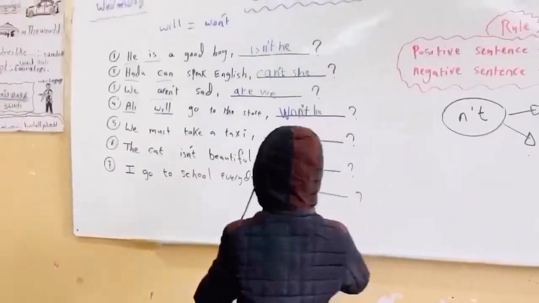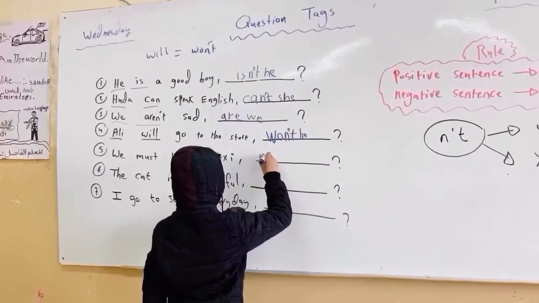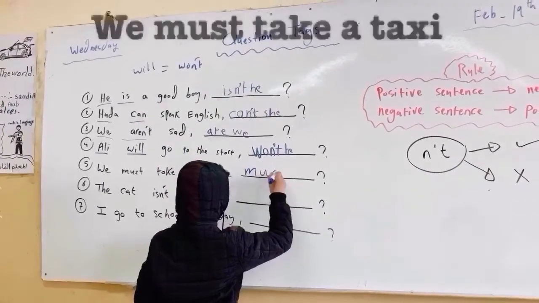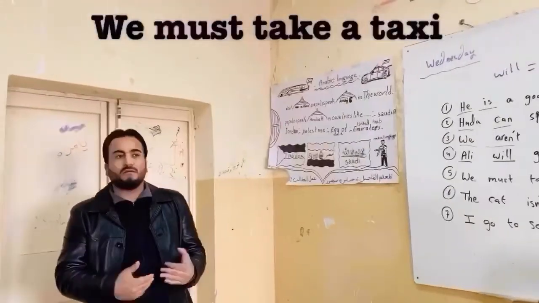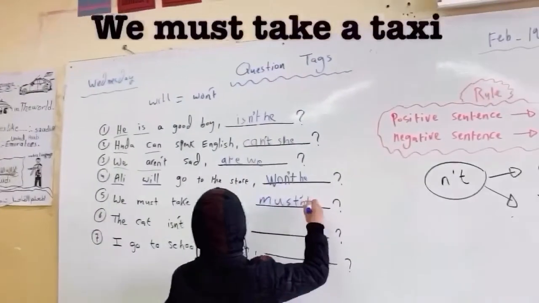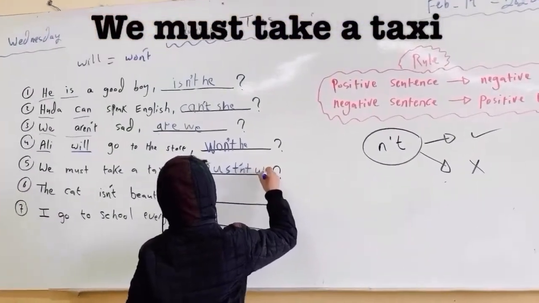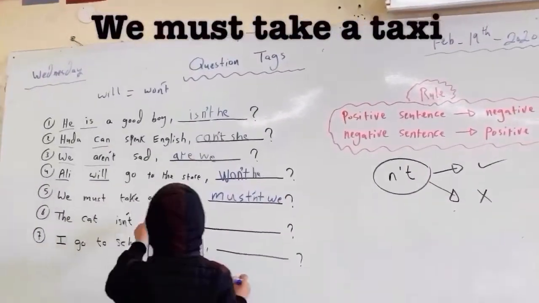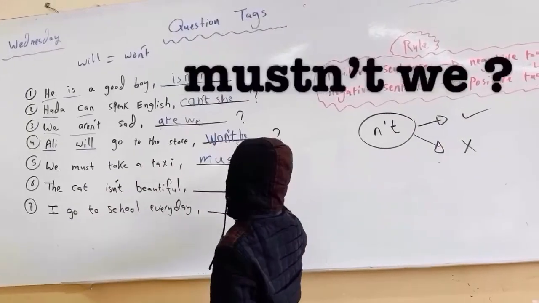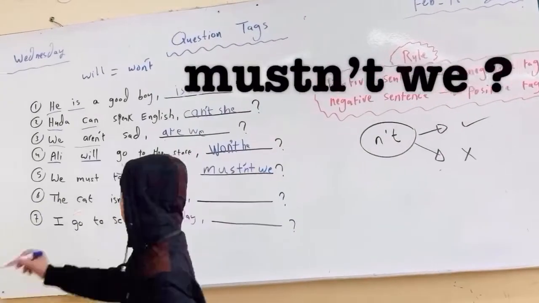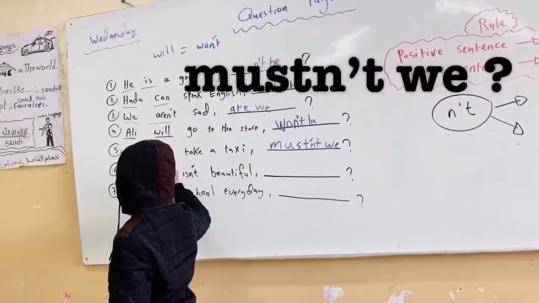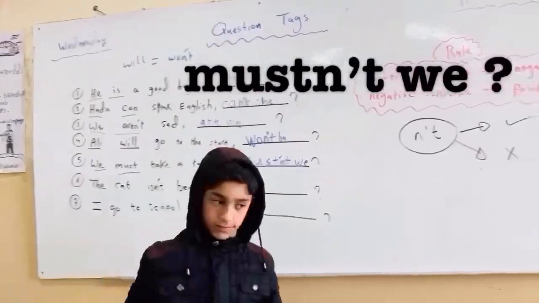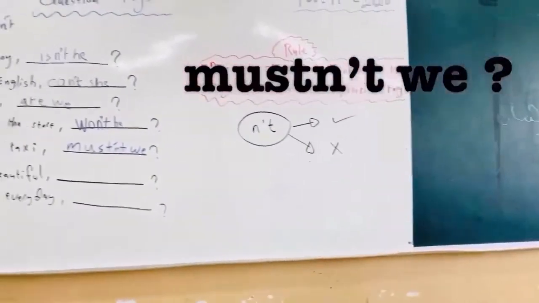So we have here we and must. Mustn't we? Mustn't we? Very nice. We and must. Okay.